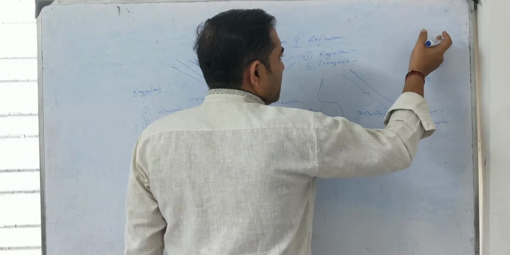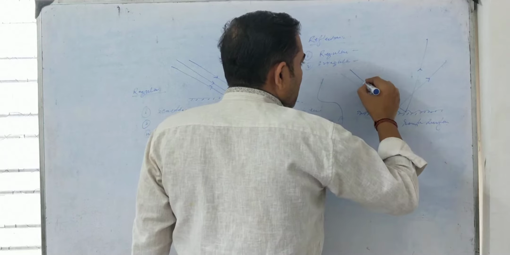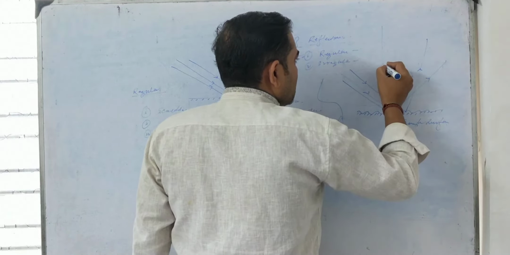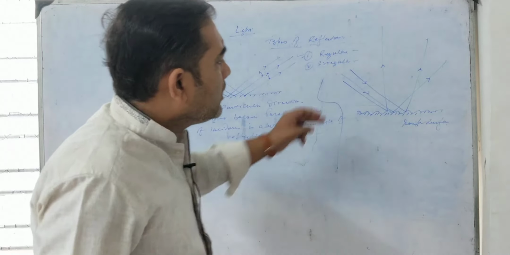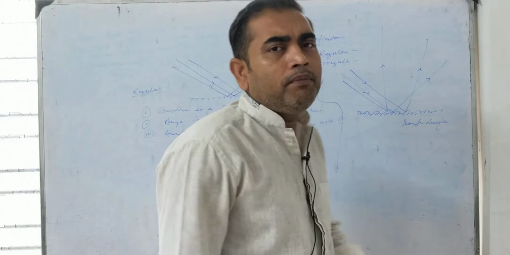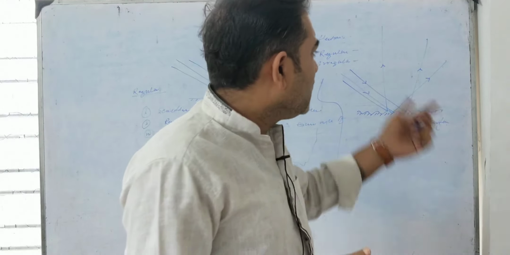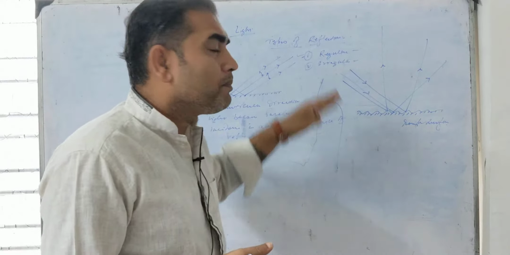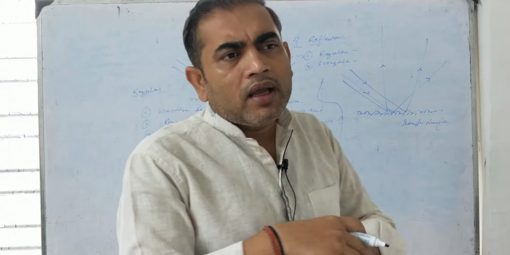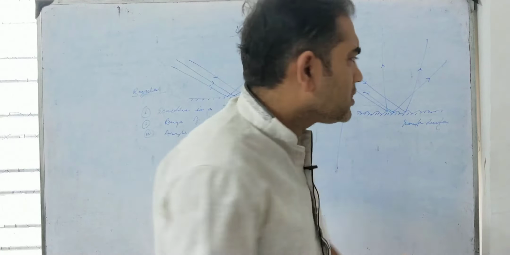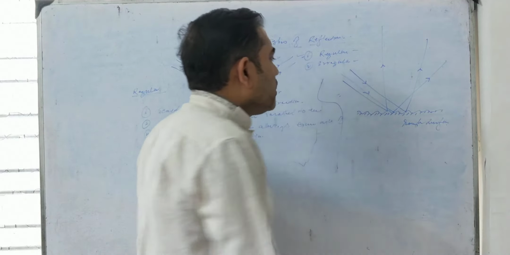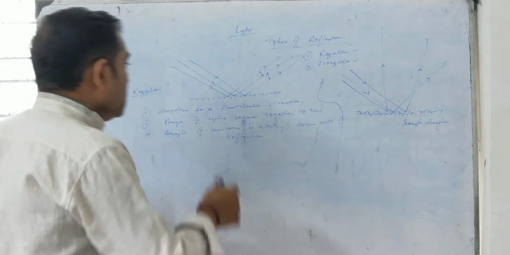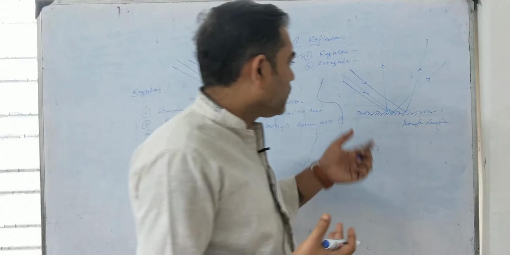It can scatter in different directions. If a third ray comes here, it can get scattered in this manner. So the scattered rays will not be parallel to each other. They may scatter in all possible directions, whatever space is available to them, and because of this reflection, things become visible clearly and properly. We will talk about that later.